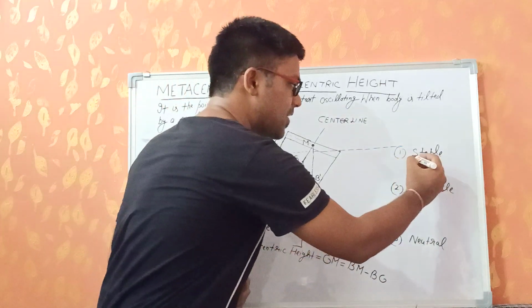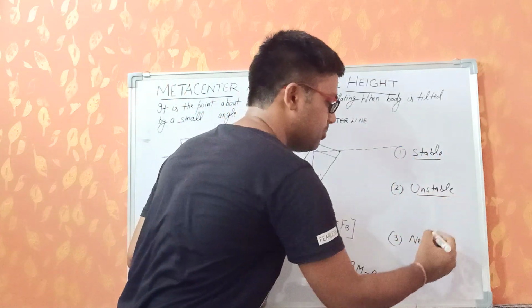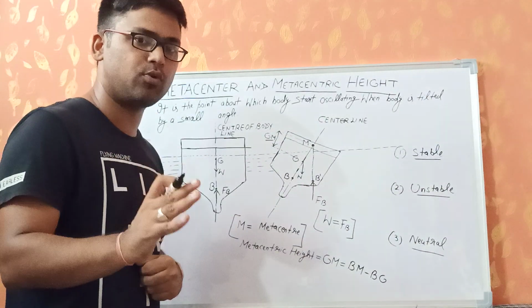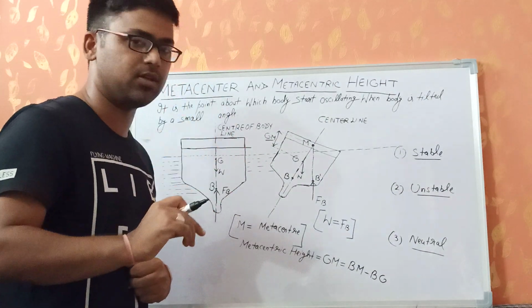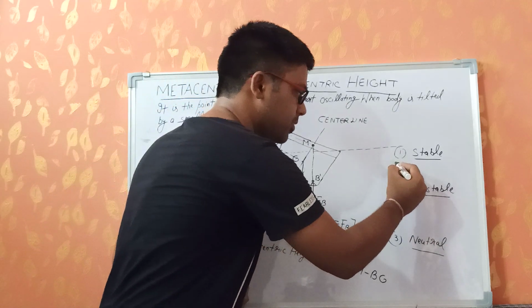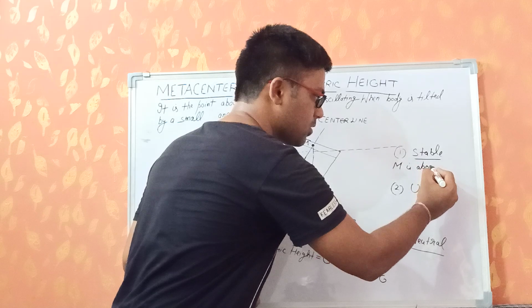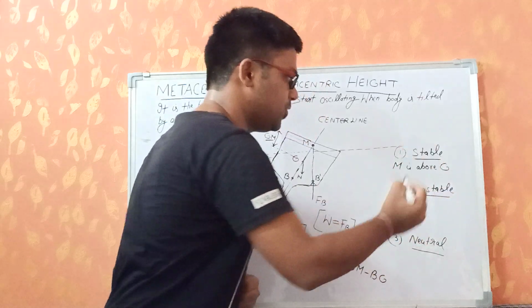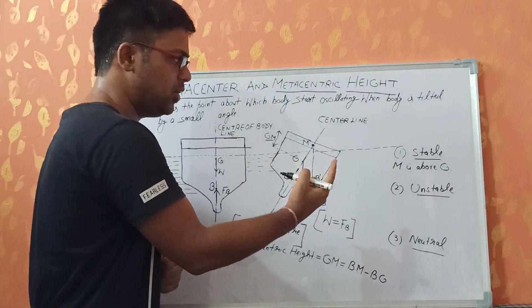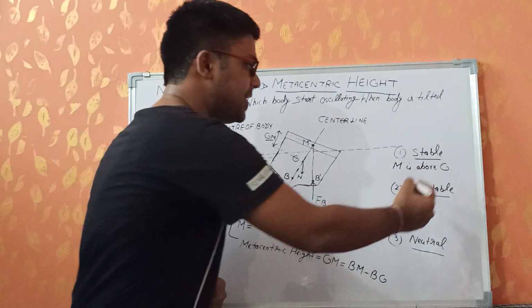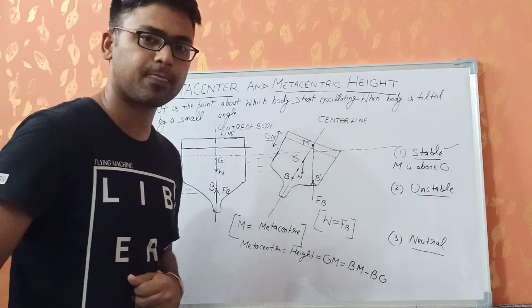So now we are having three cases: stable, unstable and neutral equilibrium. Clear? They basically depend upon the position of M with respect to G. It means if M, that is the metacenter, is above G, which is the same case in this figure, that is a case of stable equilibrium. Clear?